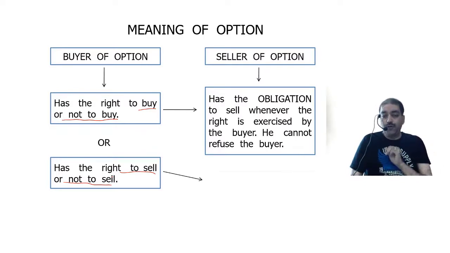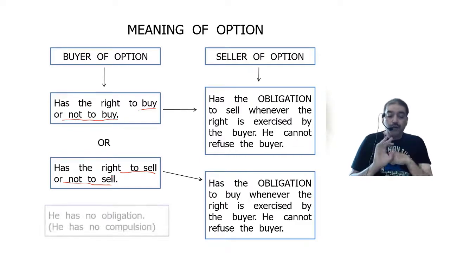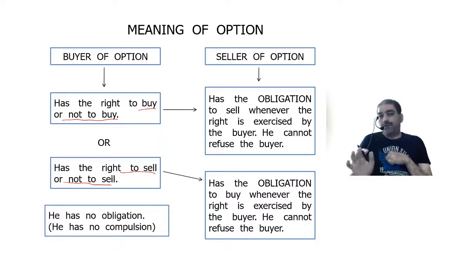So he has the obligation to buy whenever the right is exercised by the buyer. So look at this now. Buyer has no obligation, no compulsion, but only the right. Seller has only obligation, he does not have any rights.